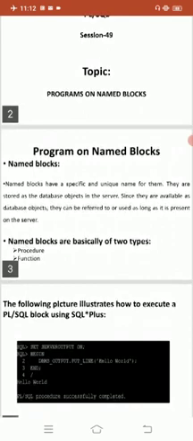The block structure is the same as an anonymous block. Already you know what is meant by anonymous block: it is nothing but an unnamed block. Named block and unnamed block structures are both the same, except a named block will never start with the keyword declare.